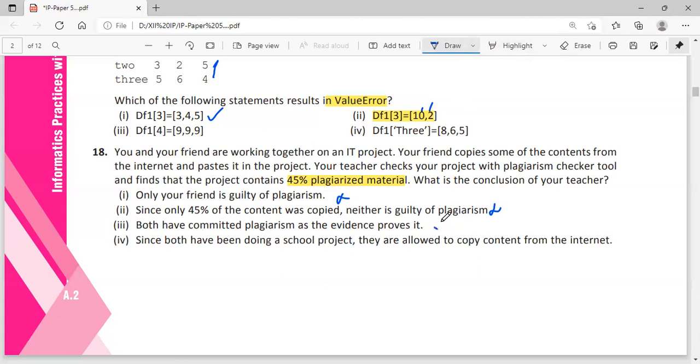Why? Because you are doing a project as group work. So one person is doing it, and you're submitting the project in your group name, so both have committed plagiarism. Otherwise, you could have stopped him, isn't it? Since both are doing a school project, are they allowed to copy the content from the internet? No. So the answer to your question is both have committed plagiarism.